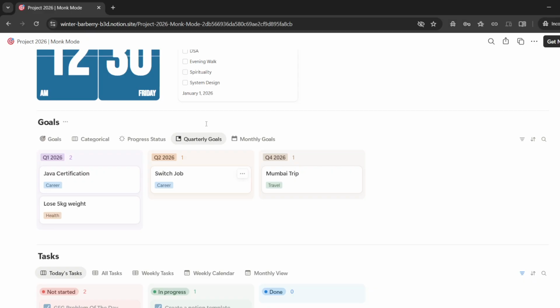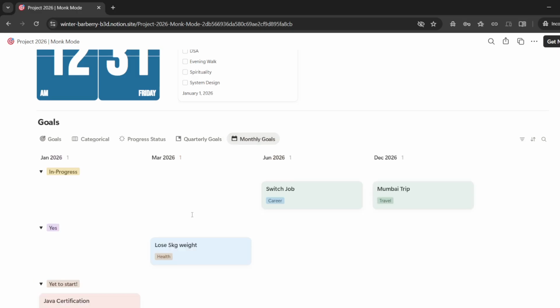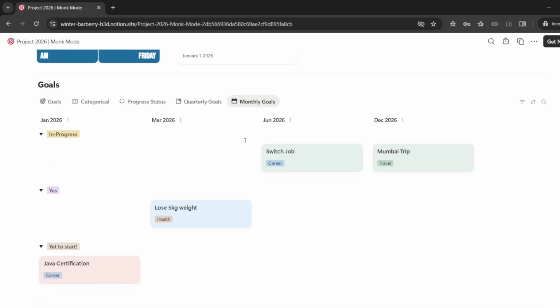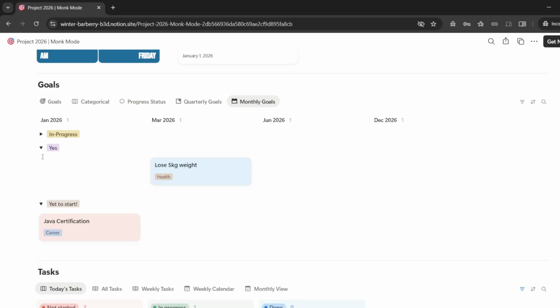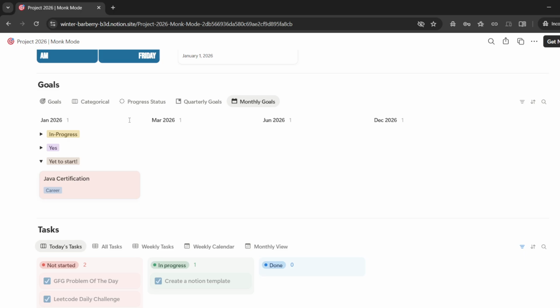So there's a dedicated quarterly goals view and also a monthly goals view, because your quarterly goals can always be broken down further into months. There's some issue with the loading right now, but it would work fine in the template link which I'll share. So here we have the goals divided into months and further categorized by their status as well.